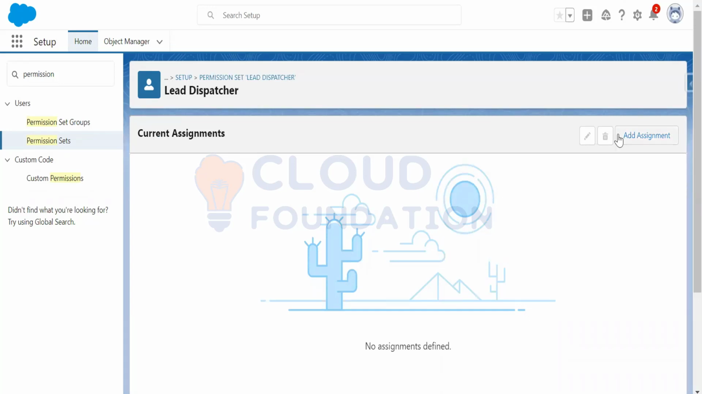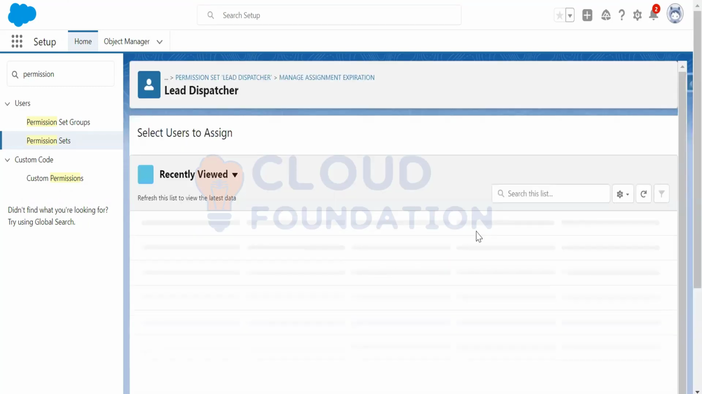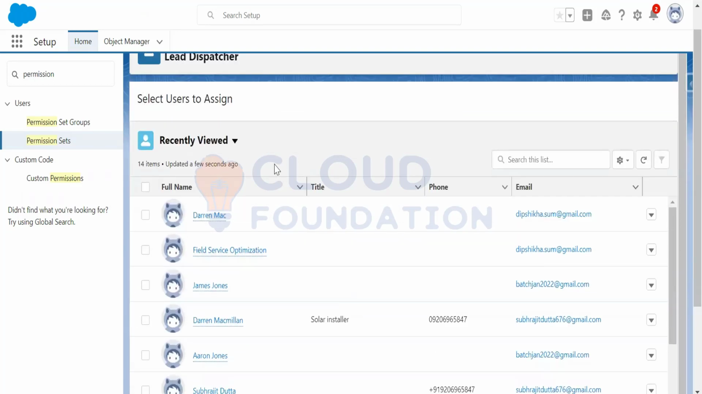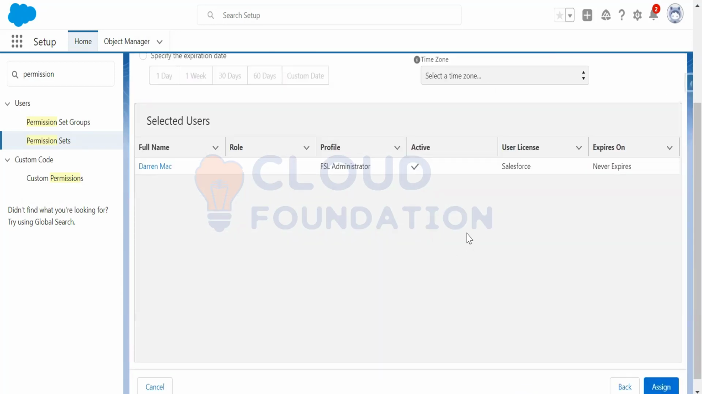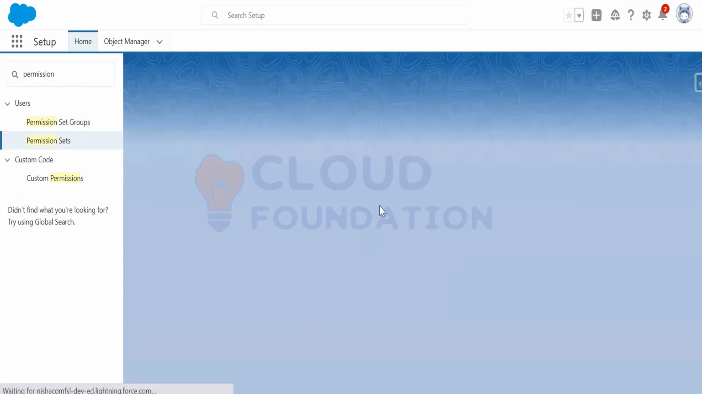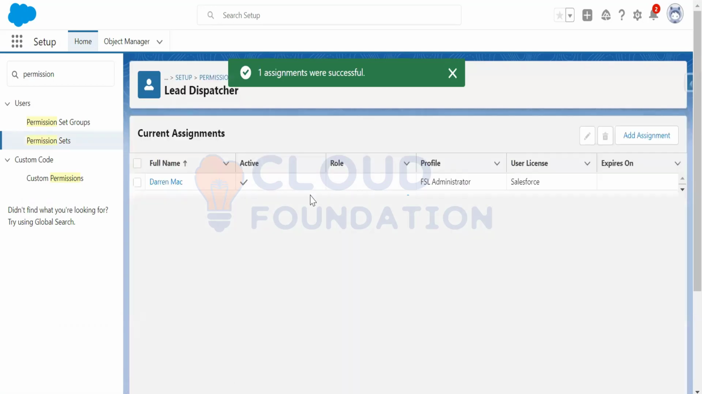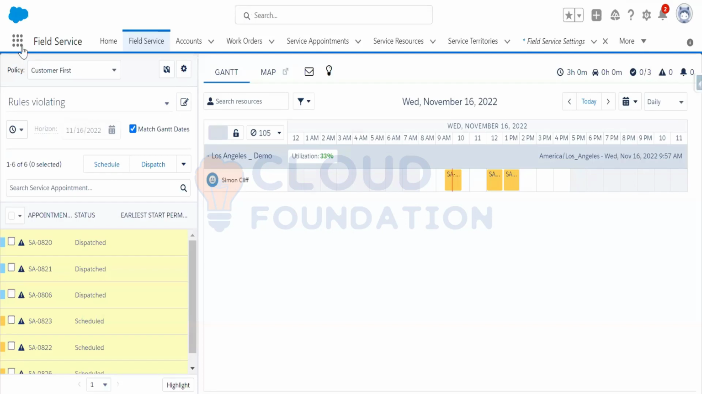Add assignment. Okay, so I'll add this assignment to Darren. I'm clicking on Next, assign it. Okay, one assignment is successfully done, so I'm clicking on Done. Now in the dispatcher console, I need to go to the field service settings first. Let me open the field service settings.